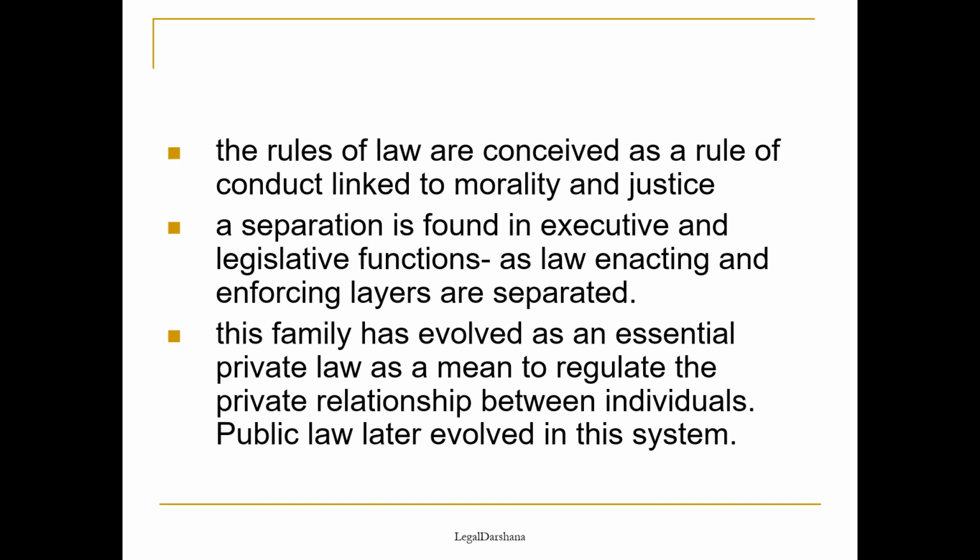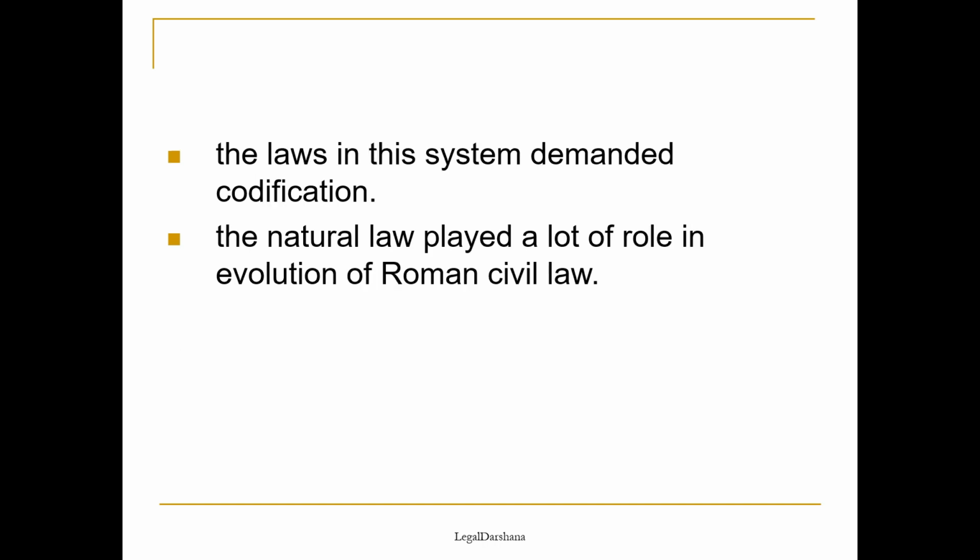Then their rules were conceived from morality and justice. Natural school has a big role in shaping Romano-Germanic family. There was a separation between the law enacting bodies and law enforcing bodies, like the executive function and the legislature function.